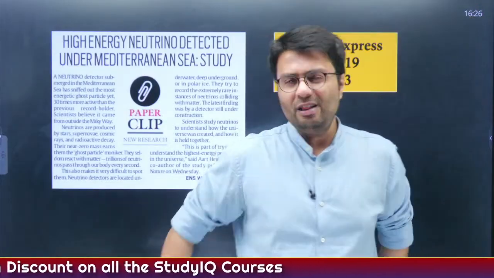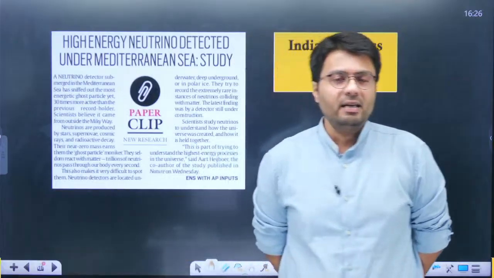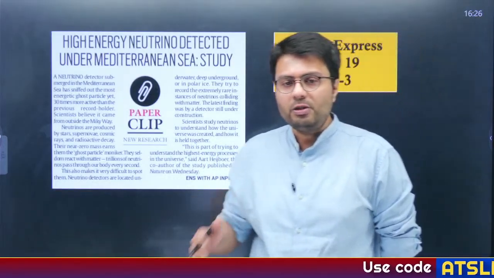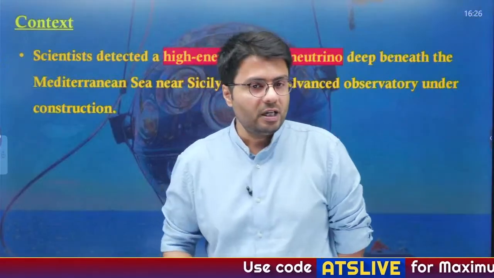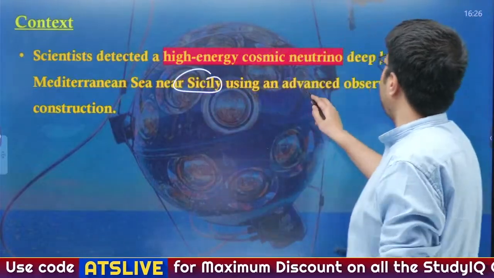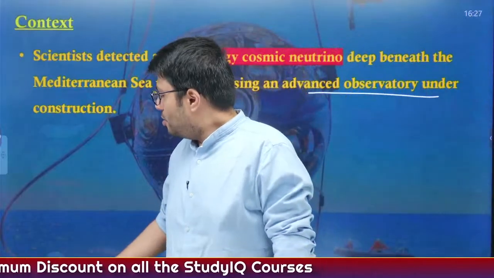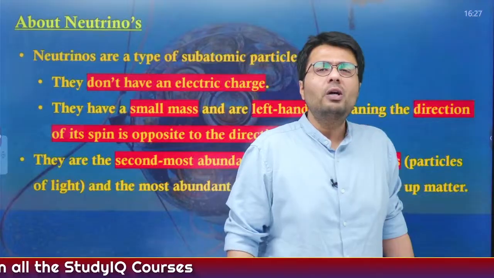Moving to the next article, this appeared on 14th of February, I guess, on page 19, and it states that a high energy neutrino was detected under the Mediterranean Sea near the coast of Italy, that is in Sicily. Now, it was made using an advanced observatory which is currently under construction. So, let us try to understand first of all, what are these neutrinos?